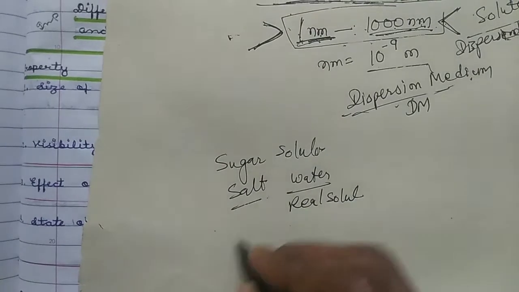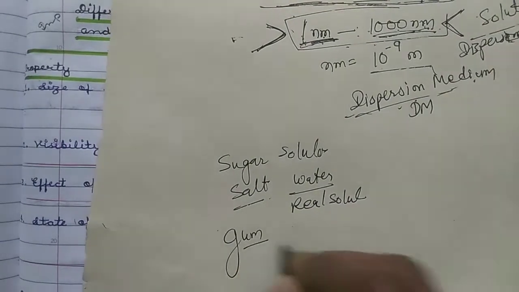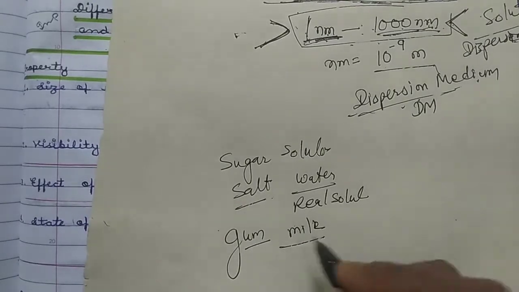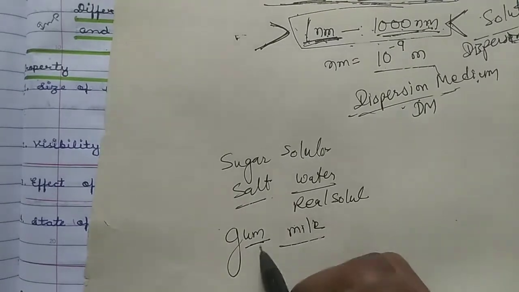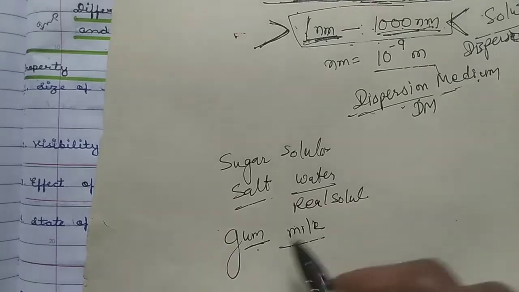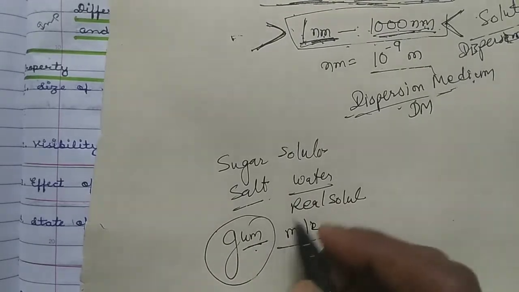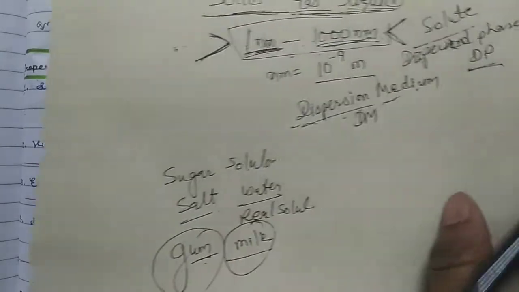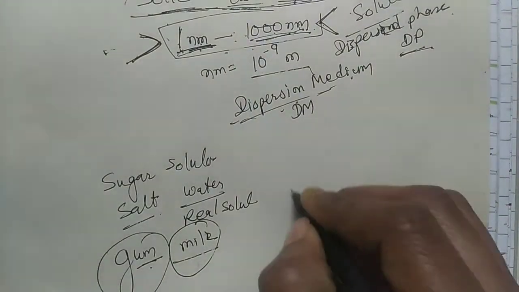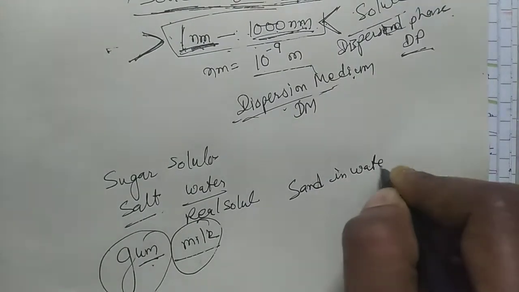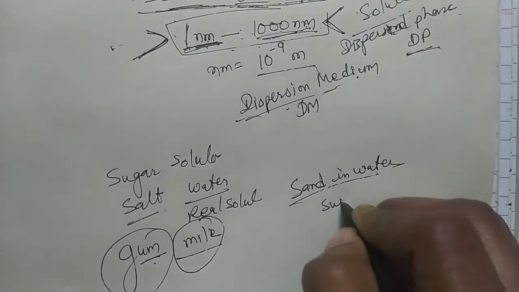Gum or milk are colloidal solutions. When gum is dissolved in water and boiled, we get Arabic gum solution, or milk is another example. And when we dissolve sand in water, this is a suspension.